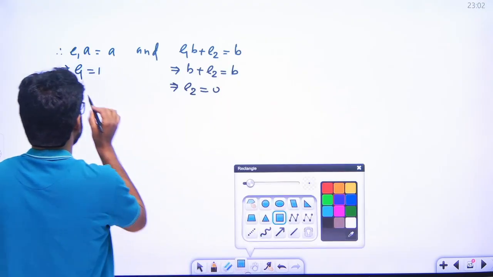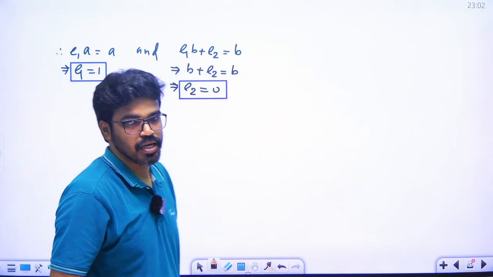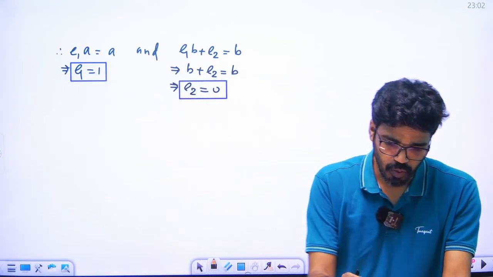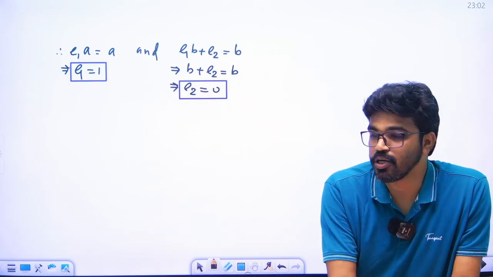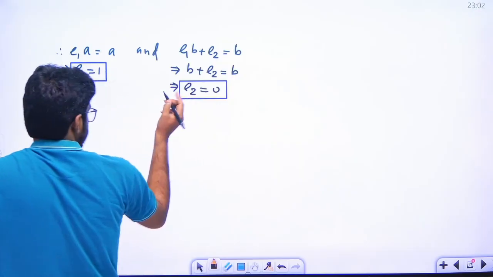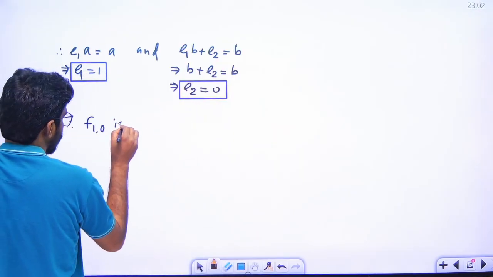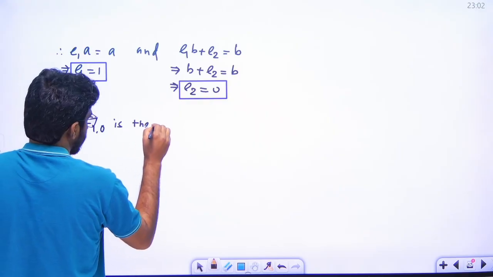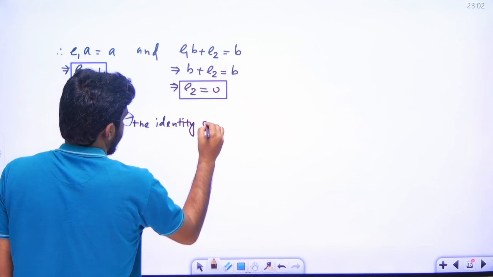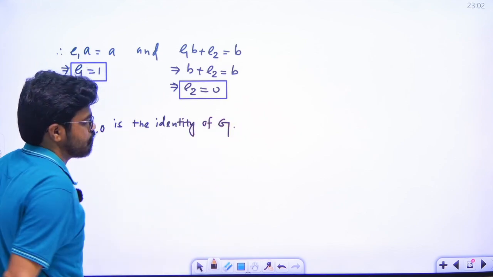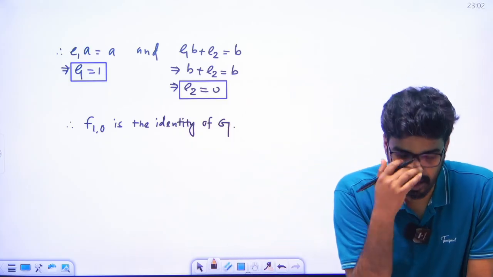So e1 is 1, e2 is 0, so what is the identity element, we consider the identity element f e1 comma e2, so this is the identity of G, e1 এর ভ্যালু হচ্ছে 1, e2 হচ্ছে 0, so therefore we conclude that f1 comma 0, this is the identity of G, ঠিক, this is the identity of G.